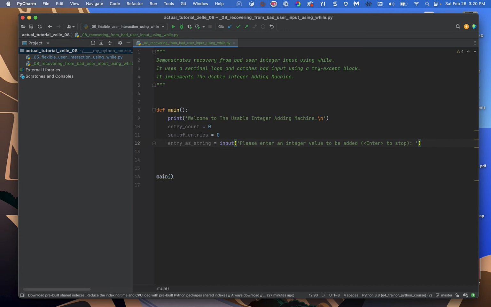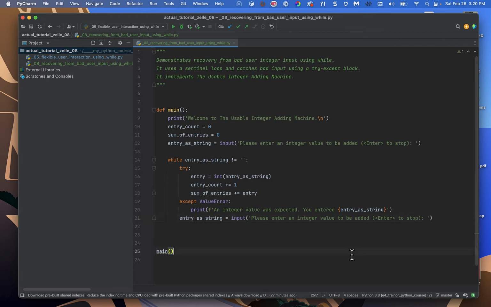let's look at the while. Okay, so we're going to bring over the while and all of its code. We'll skip a blank line for drama. Okay, so we're doing the same kind of while. We're saying while entry as string is not equal to the empty string. So we're prompting the same way. We're saying, please enter an integer value to be added, and then in parentheses, enter to stop, okay?